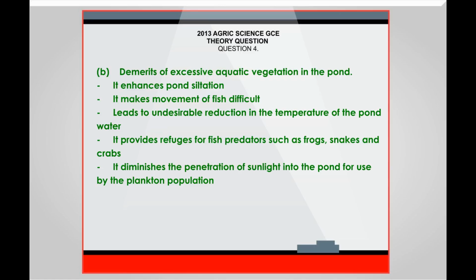The demerits of excessive aquatic vegetation in the pond. It enhances pond siltation. It makes movement of fish difficult. Leads to undesirable reduction in the temperature of the pond water. It provides refuges for fish predators such as frogs, snakes, and crabs. It diminishes the penetration of sunlight into the pond for use by the plankton population.